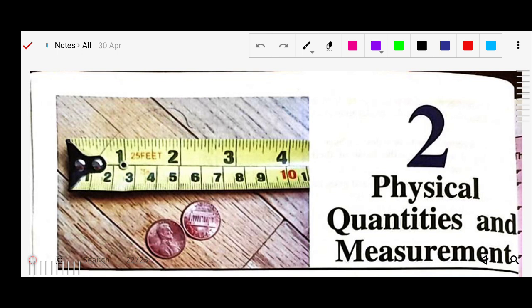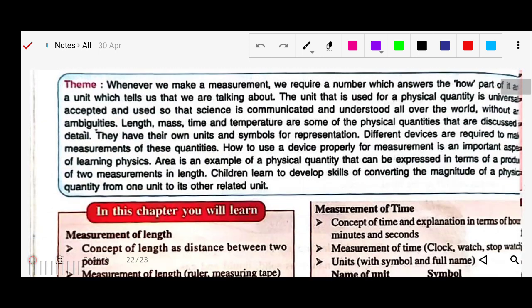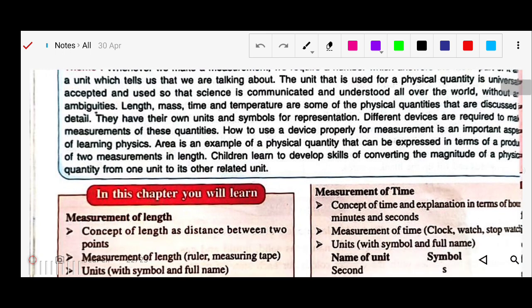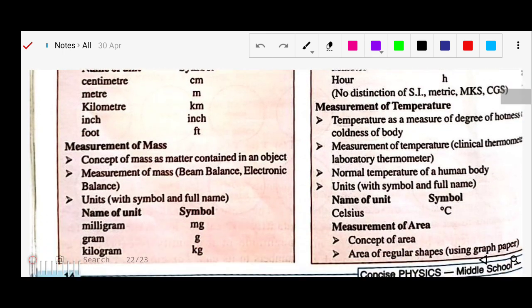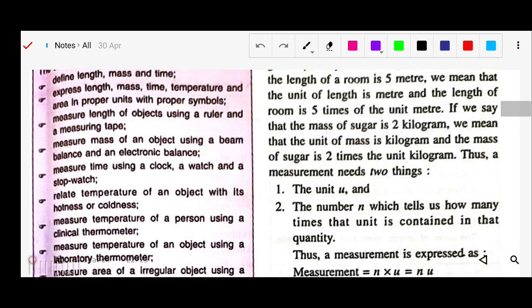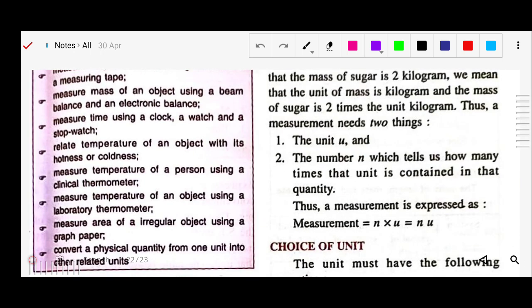First of all, what is measurement? Measurement is basically the process of comparison. If you want to define it exactly, measurement is a comparison of an unknown quantity with a known fixed quantity of the same kind. We have seen that measurement is n into u, where n is the number of times the unit is used, and u is the unit.